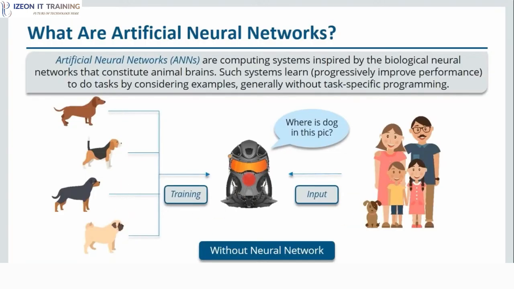So without neural networks, our machine cannot identify that dog in the picture, as you can see it over here. Basically, our machine will be confused. It cannot figure out where the dog is.